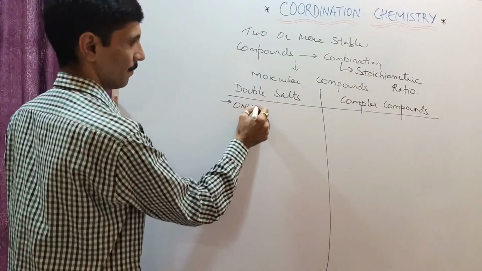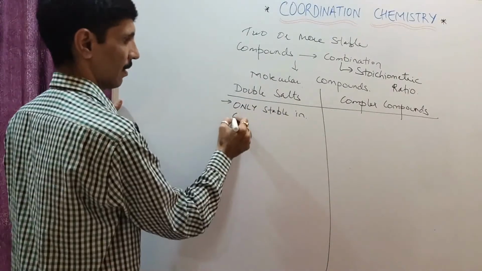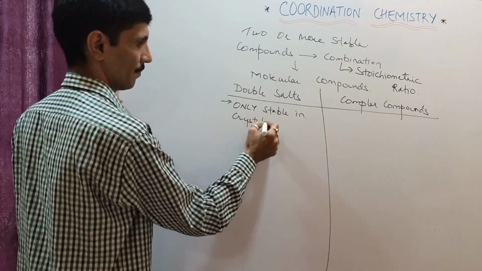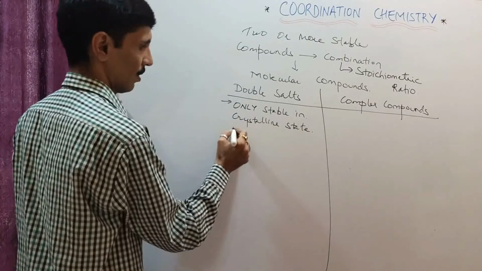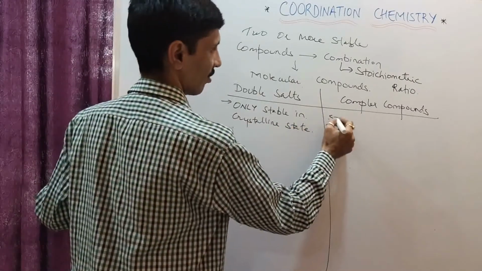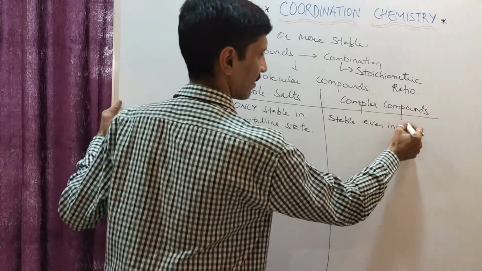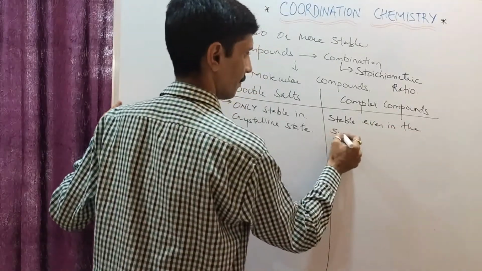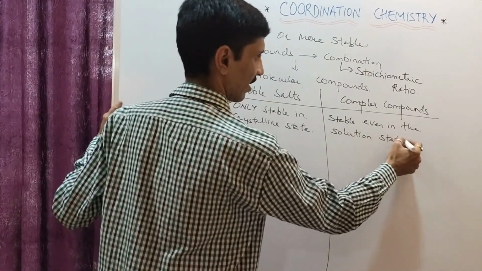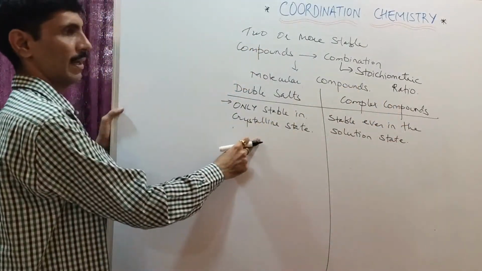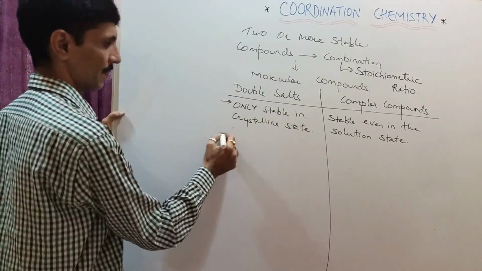Only stable in crystalline state. Okay, यहाँ पर we are going to say is stable even in the solution state. I will understand the difference now. यानी सिर्फ सॉलिड स्टेट में है, यहाँ पर सॉल्वेंट के साथ ट्रीट होने के बाद भी वो स्टेबल है.